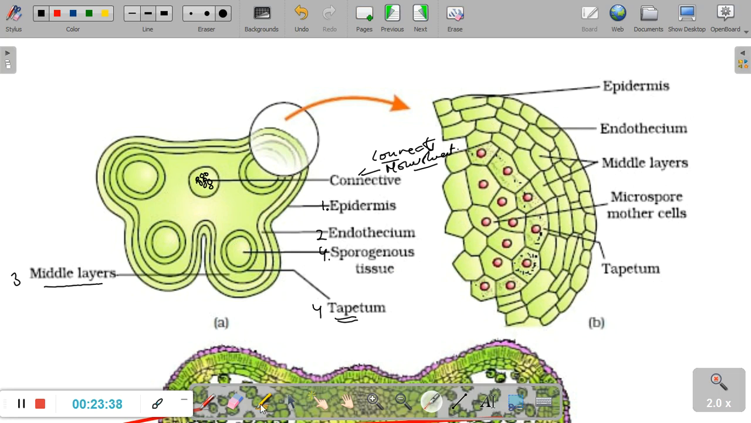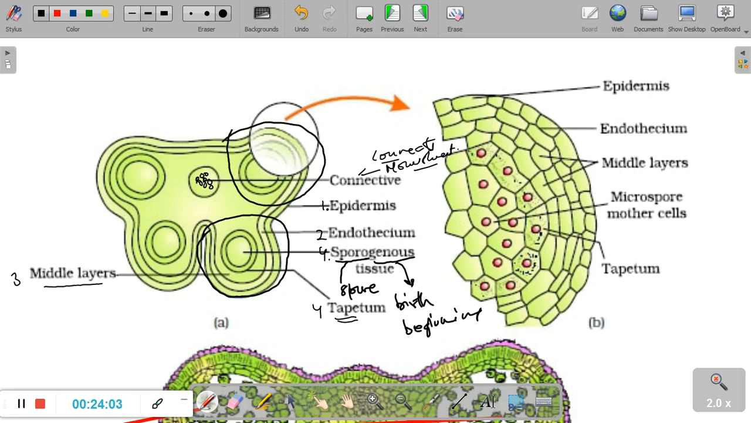Now what does this term sporogenous mean? Remember, genesis or genus simply means birth or the beginning, and sporo simply means spore. So this tissue at exactly the center of the sporangium, the microsporangium. Remember, the entire thing is a microsporangium. And how many microsporangia do we have? We have four. Tetrasporangiate. Right. So the sporogenous tissue, which is exactly at the center, will give rise to spores.